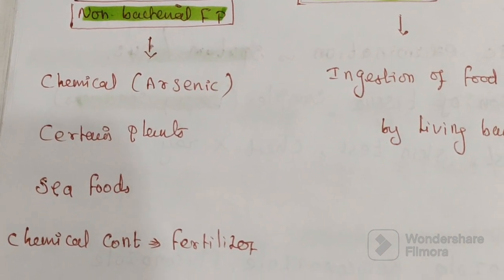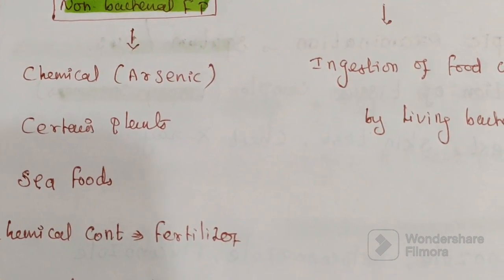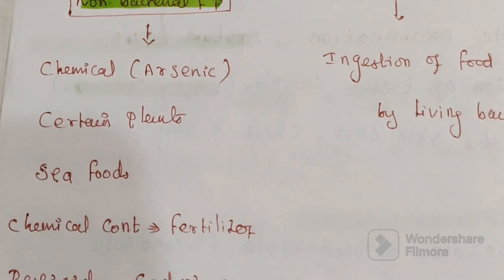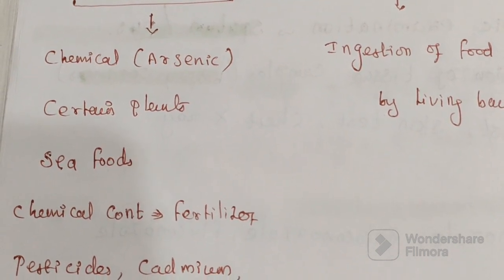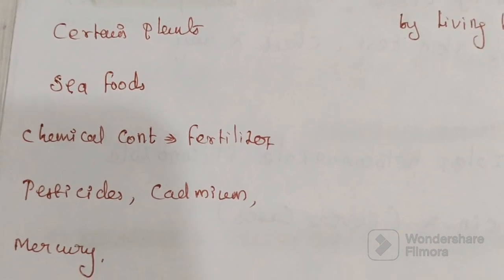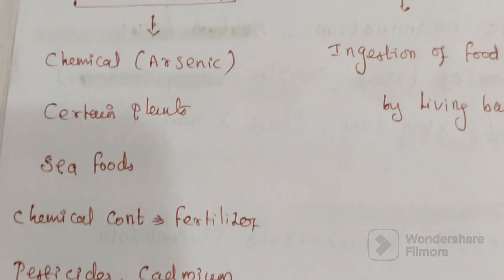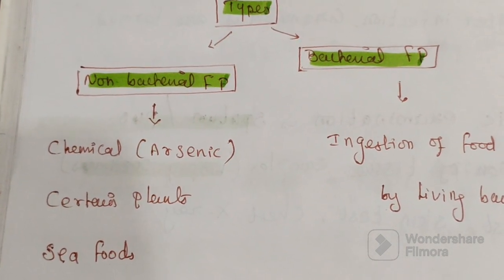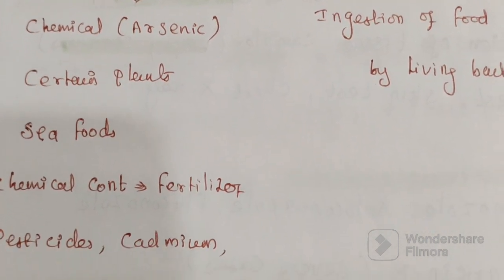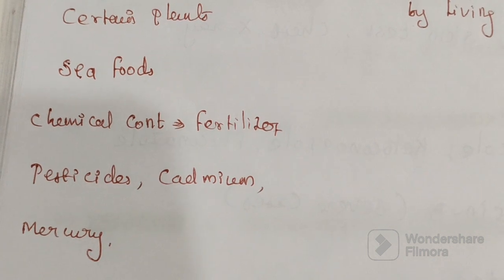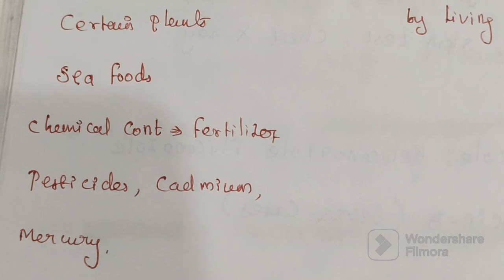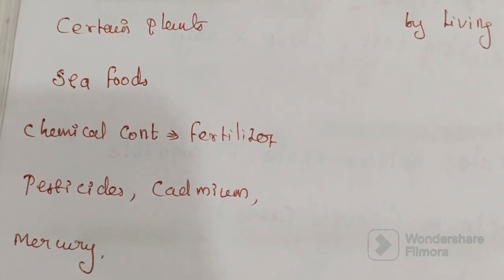Then certain plants and seafoods, mainly seafoods, and river and lake foods also. Then contamination of the food by chemicals such as fertilizer, pesticides, cadmium and mercury. So non-bacterial food poisoning is caused by chemicals, mainly arsenic, then certain plants and seafoods, and chemical contamination from fertilizer, pesticides, cadmium and mercury.